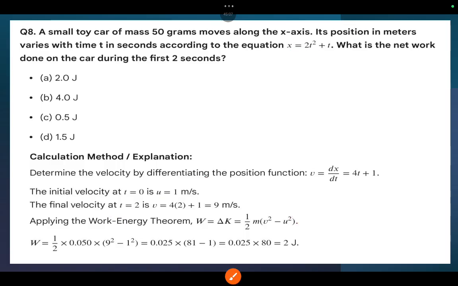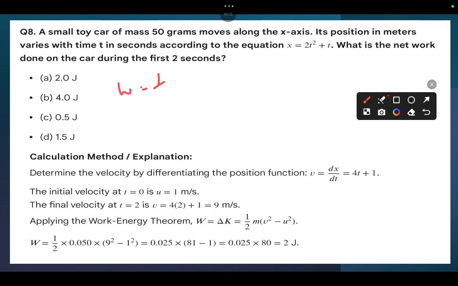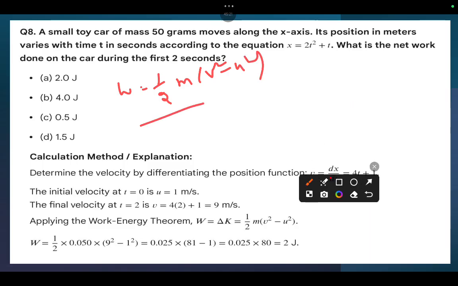First of all, the given data. We have the work energy principle formula, that is W equal to 1 by 2 m of v square minus u square. This we know very well. Then dx by dt equal to v, so this will be 4t plus 1.